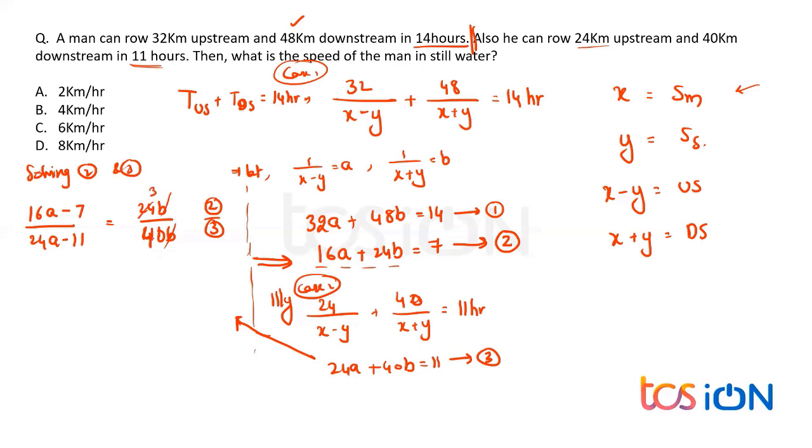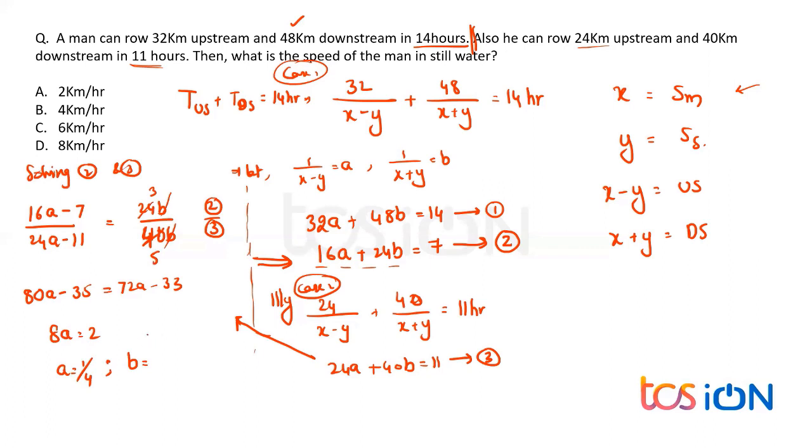So 16 a's are 80a minus 7 5s are 35 is equal to 23 a's are 72a minus 33. 80 minus 72 will give me 8a is equal to 35 minus 33, which gives 2. So a is equal to how much? a is equal to 1 by 4. If a is equal to 1 by 4, what is b, everybody? Substitute in any other equation, you'll get b.